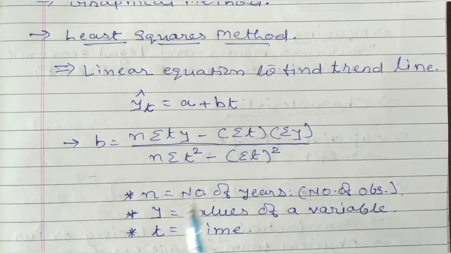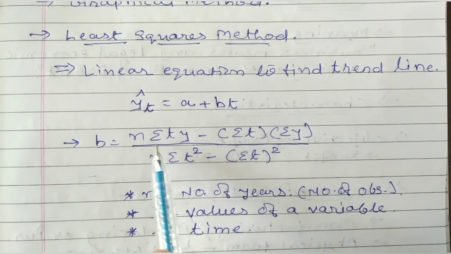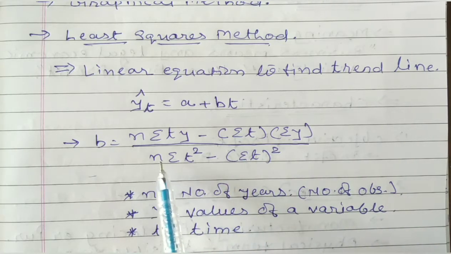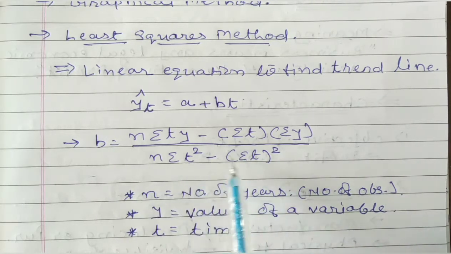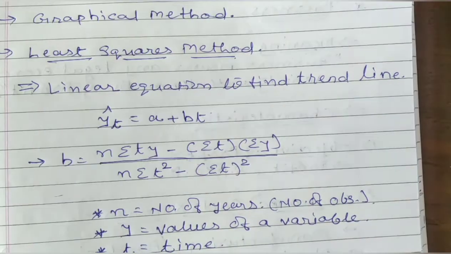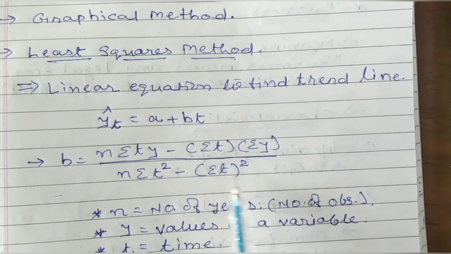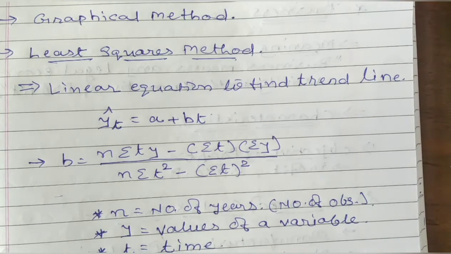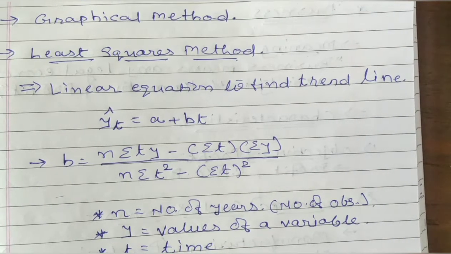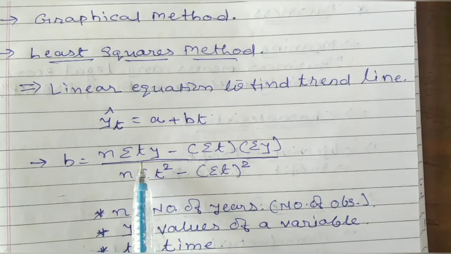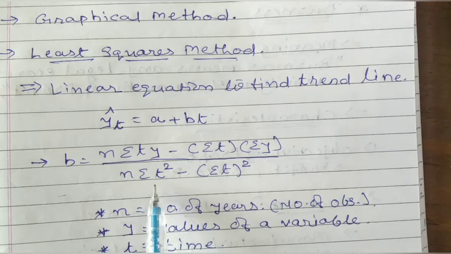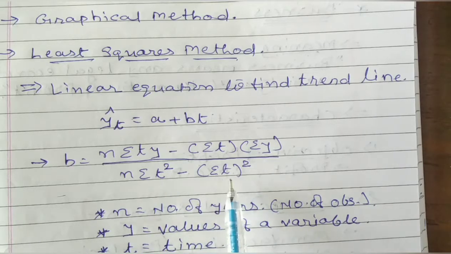Once again, students, the same formula has been used in linear regression. That was n sigma xy minus sigma x sigma y upon n sigma y square minus sigma y the whole square, the formula of x on y. The formula which we have used for y on x is n sigma xy minus sigma x sigma y upon n sigma x square minus sigma x the whole square.